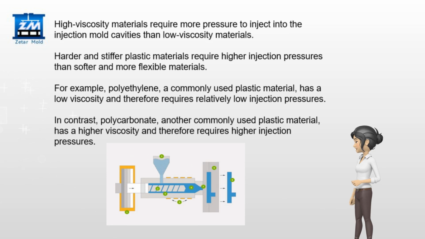Harder and stiffer plastic materials require higher injection pressures than softer and more flexible materials. For example, polyethylene, a commonly used plastic material, has a low viscosity and therefore requires relatively low injection pressures. In contrast, polycarbonate, another commonly used plastic material, has a higher viscosity and therefore requires higher injection pressures.